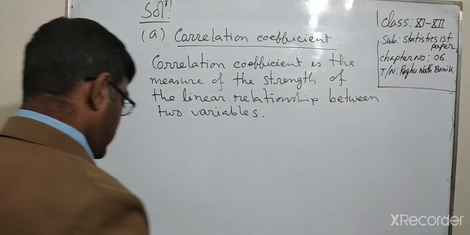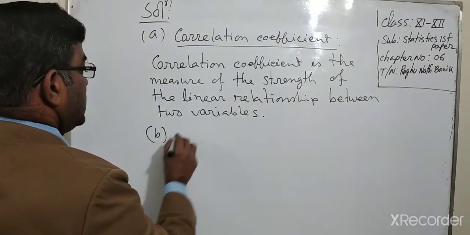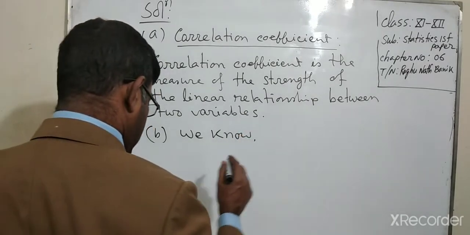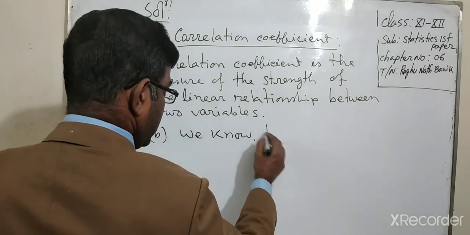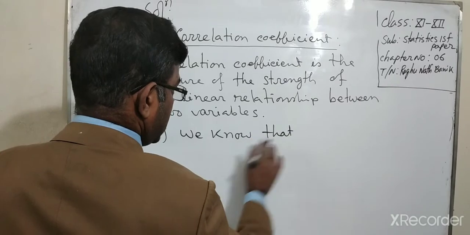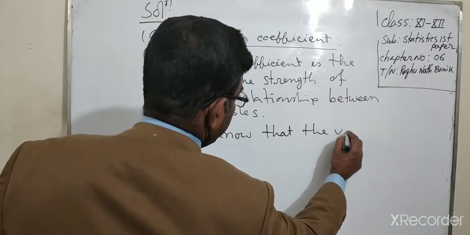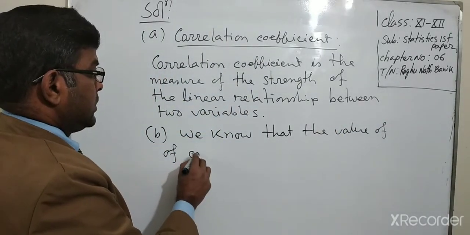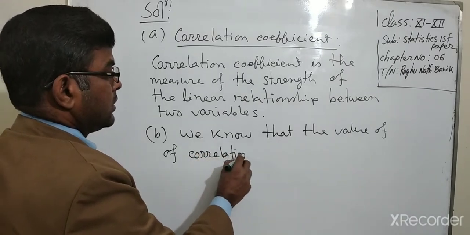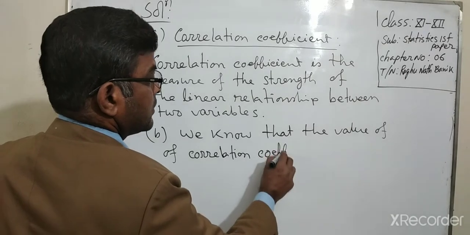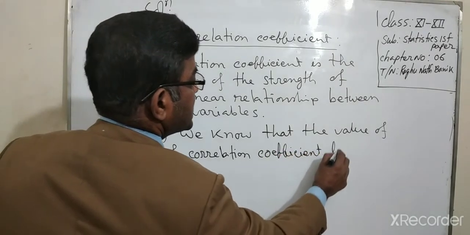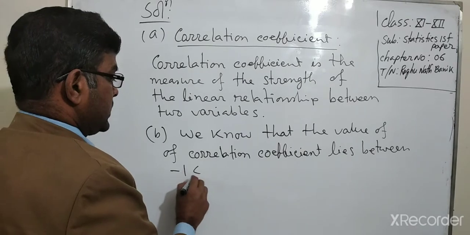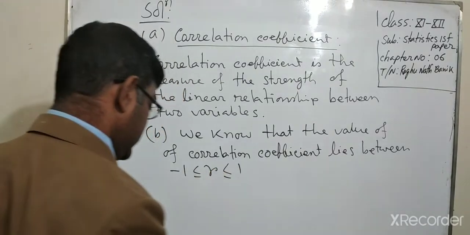We know that the value of the correlation coefficient lies between -1 and +1, that is, -1 less than or equal to r less than or equal to 1.